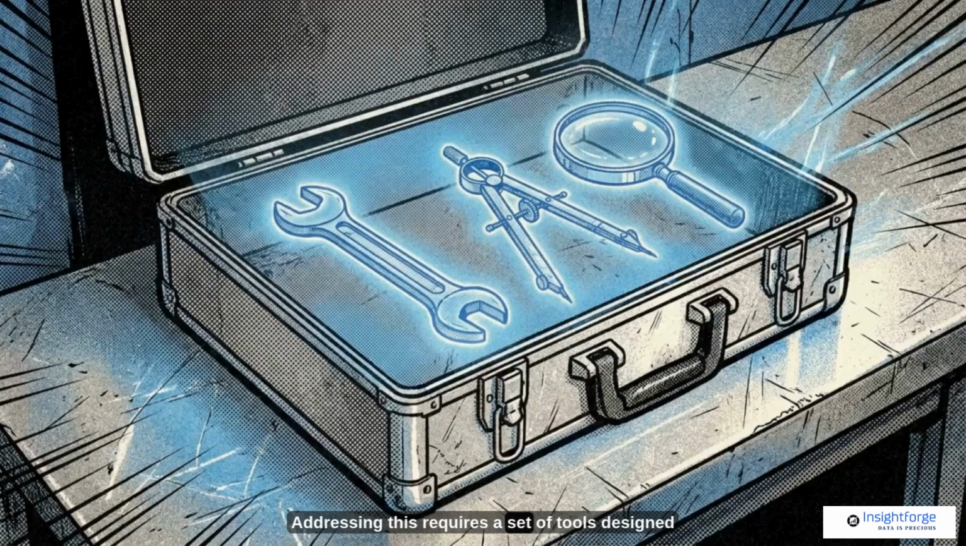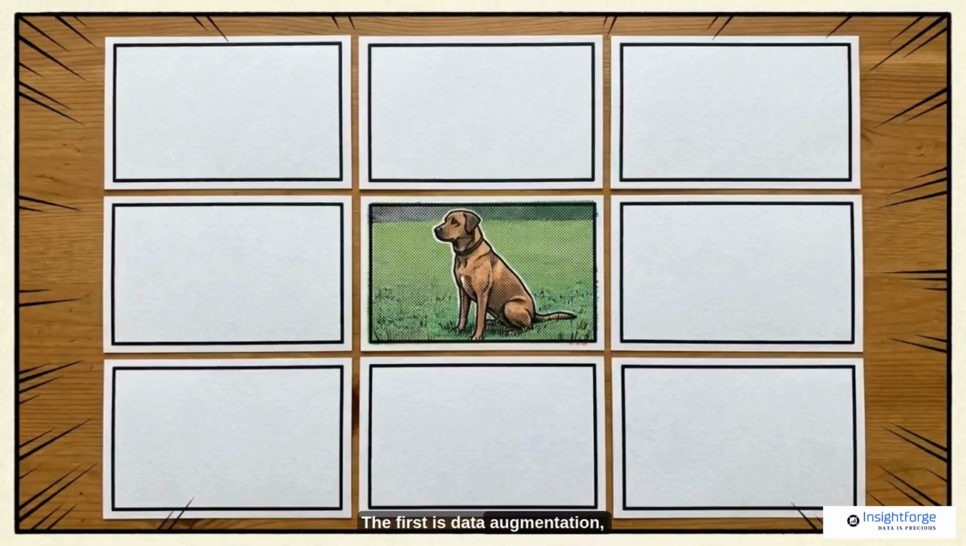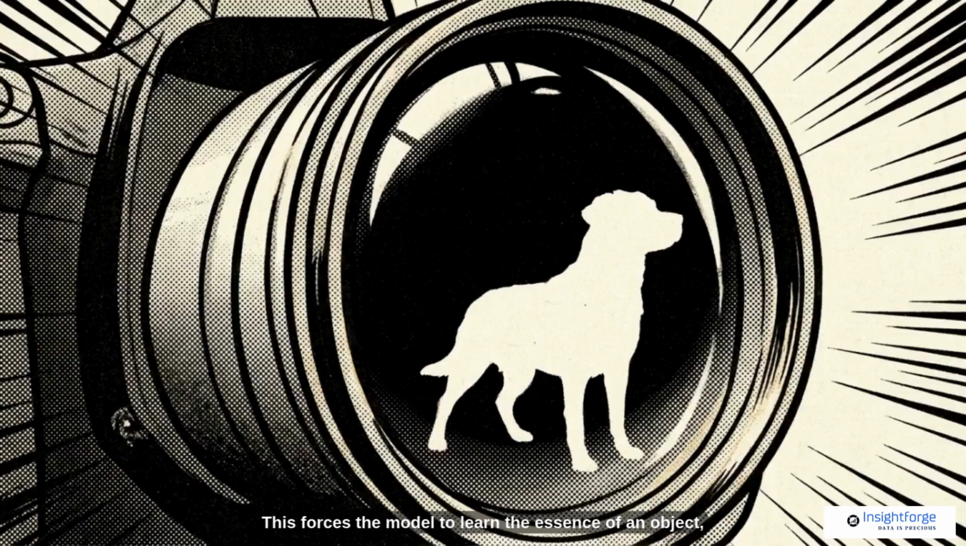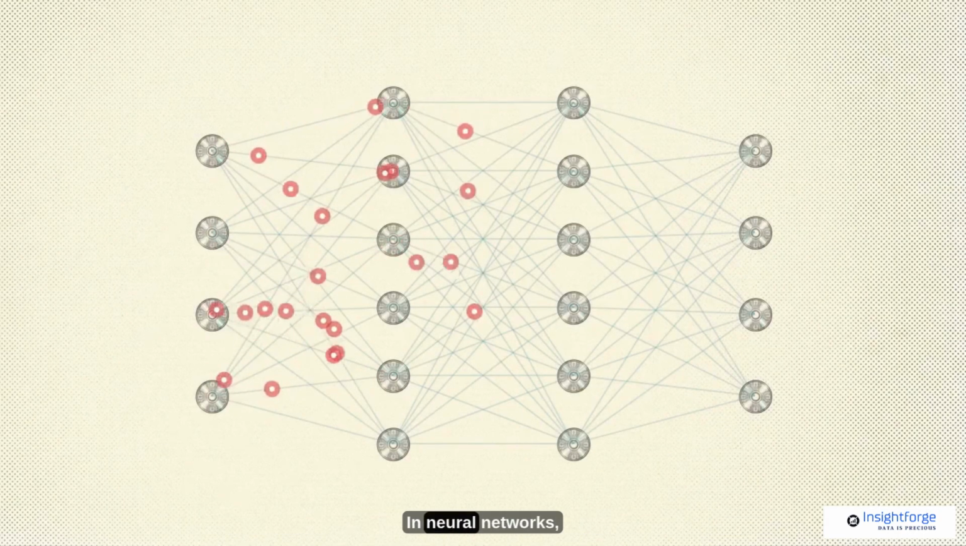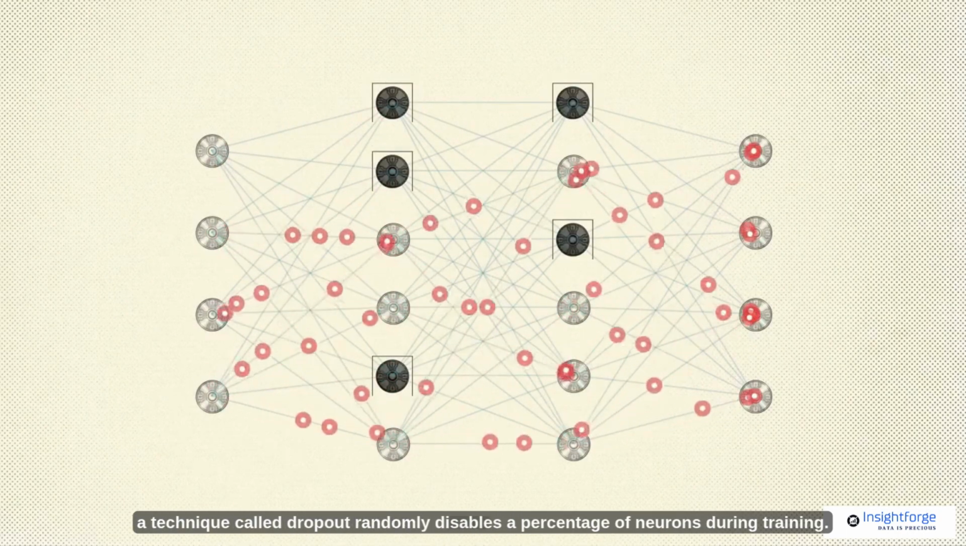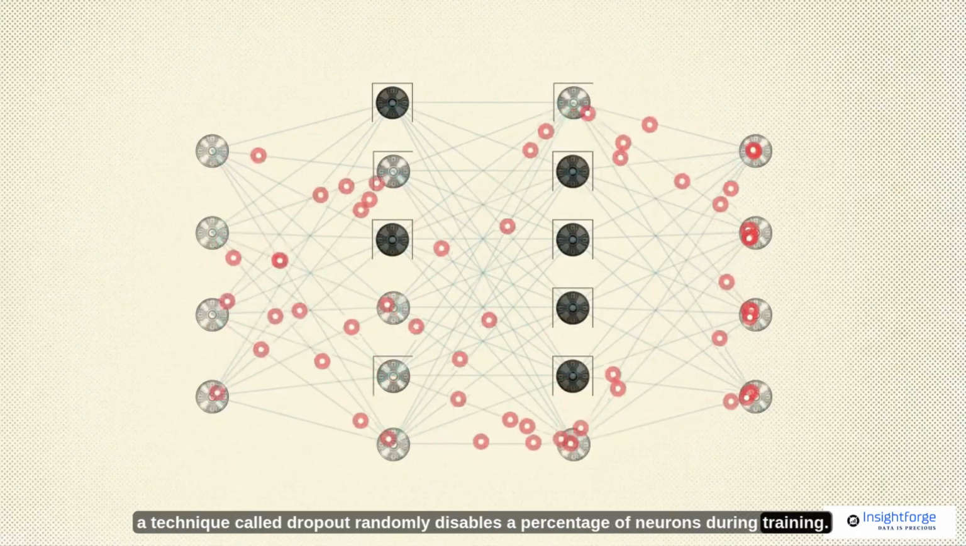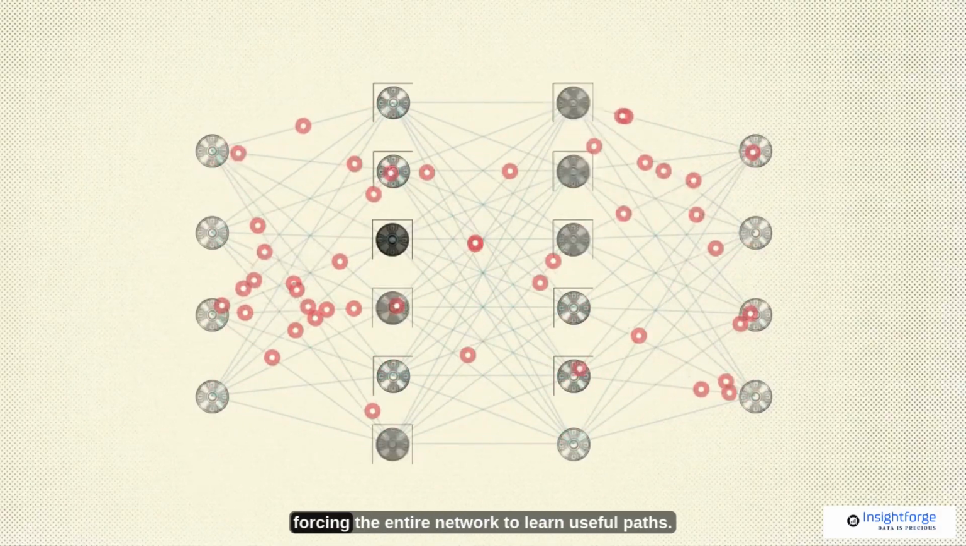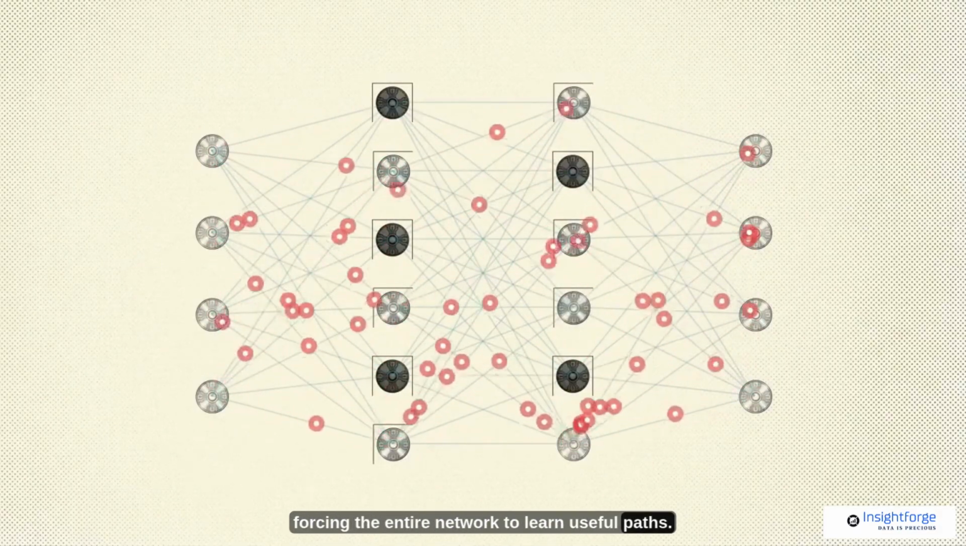Addressing this requires a set of tools designed to force the AI back to the signal. The first is data augmentation, which means artificially generating new data variations, like flipping and cropping existing images to change their appearance. This forces the model to learn the essence of an object, rather than its specific position. You can apply strict regularization rules. In neural networks, a technique called Dropout randomly disables a percentage of neurons during training. Think of it like benching a star athlete. It prevents relying on one player, forcing the entire network to learn useful paths.